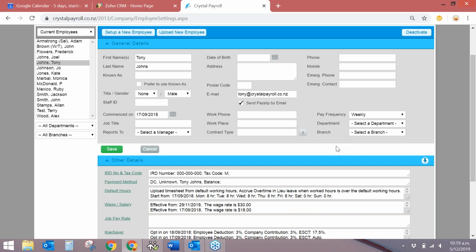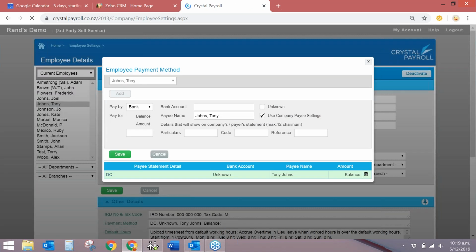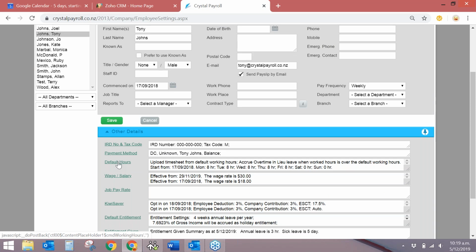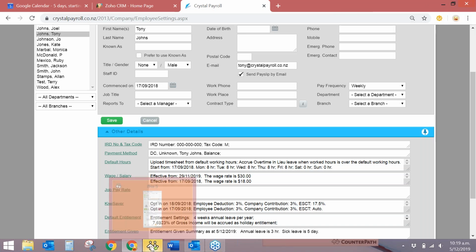If I scroll down a little bit, I'm going to leave this page on for a minute. So we've got the other details section. This is where you'd set up their IRD number and their tax code, their payment method, so you'd put in their bank account number here. And then the default hours. You can set up their default hours from here to pre-populate the timesheet. Sorry about that.